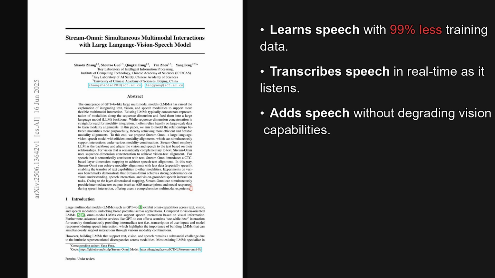Alright, the core idea here is making multimodal models, models that understand text, images, and speech, much more efficient. Instead of just combining different data types by tacking them onto each other, a process called sequence dimension concatenation, Stream-Omni is more purposeful. For speech, it uses a clever technique called connectionist temporal classification, which is a method for aligning sequences, like matching sounds in an audio stream to written text. This allows the model to learn with far less data and enables some really cool real-time features.